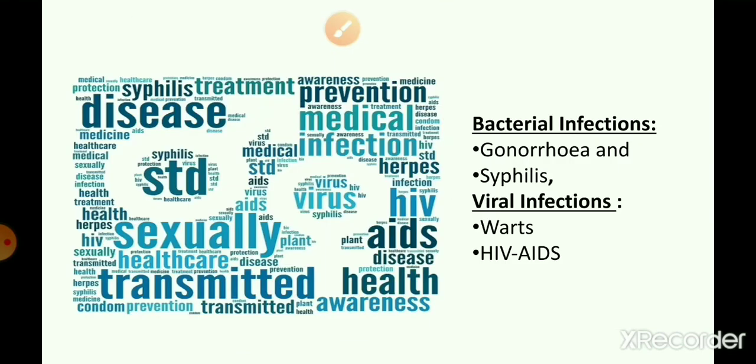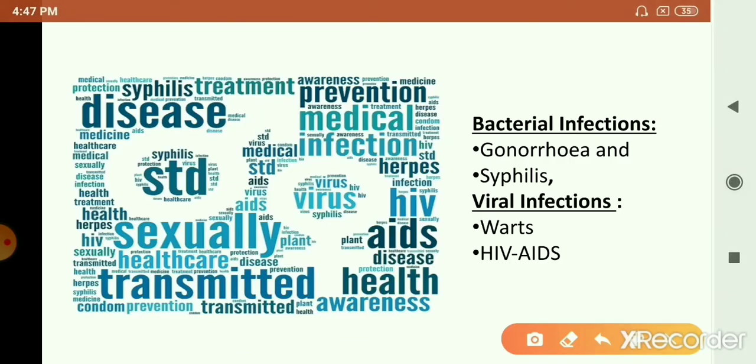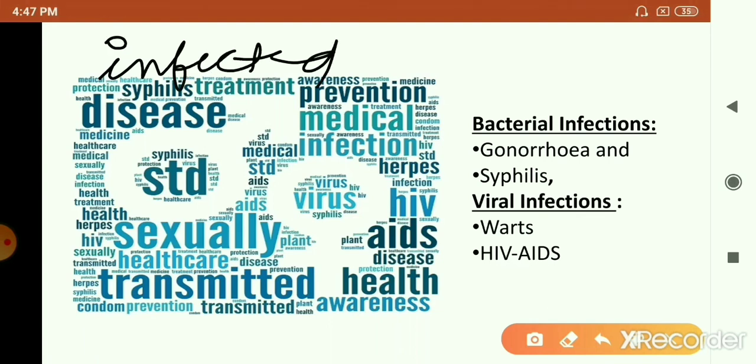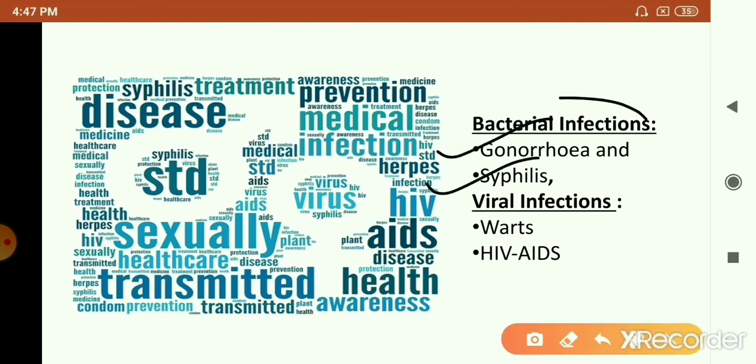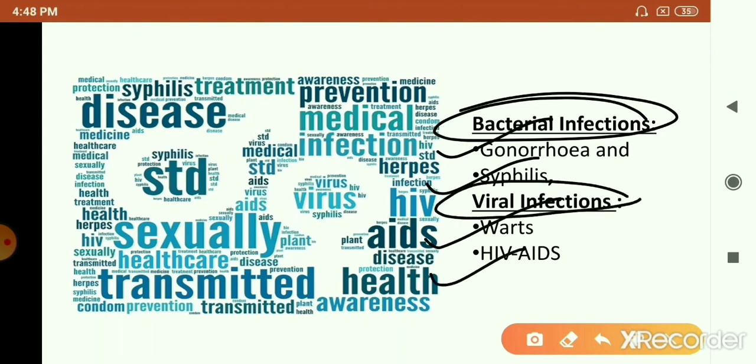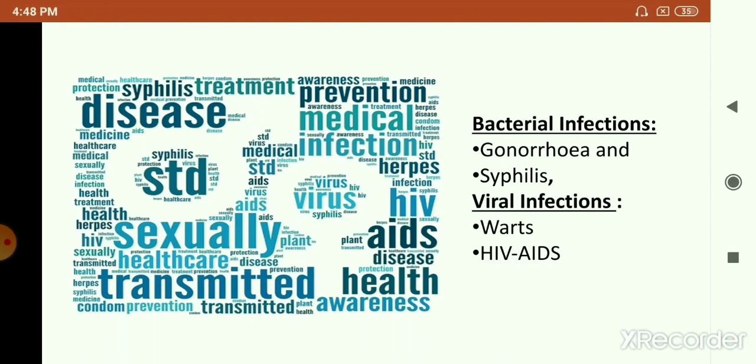Let us study about sexually transmitted diseases. Sexually transmitted diseases are the diseases which are caused due to sexual contact with an infected person. If a person is suffering from some kind of infectious disease like HIV, AIDS, warts, syphilis or gonorrhea, these are all examples of sexually transmitted diseases which can get transmitted from a person to a healthy person through sexual contact. Of these diseases, gonorrhea and syphilis are examples of bacterial diseases, whereas warts and HIV or AIDS, that is acquired immunodeficiency syndrome, are examples of viral diseases.